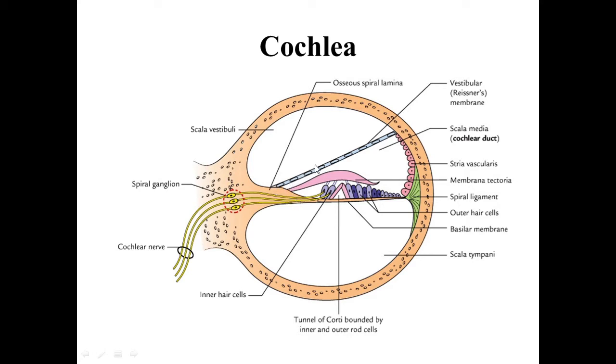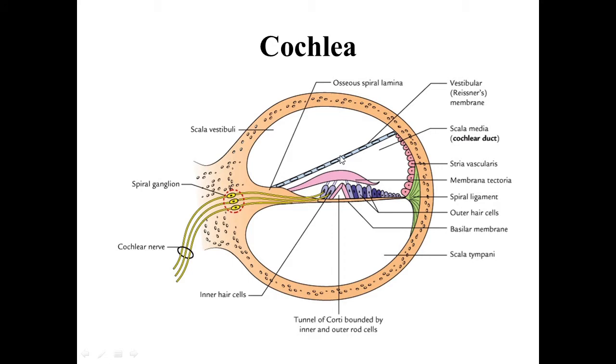Now here this is the vestibular membrane, which is attached to the vestibular lip, while the basilar membrane is attached to the tympanic lip. Clear? So the spiral lamina splits into two lips, the vestibular lip and the tympanic lip. The vestibular membrane is attached to the vestibular lip, while the basilar membrane is attached to the tympanic lip.